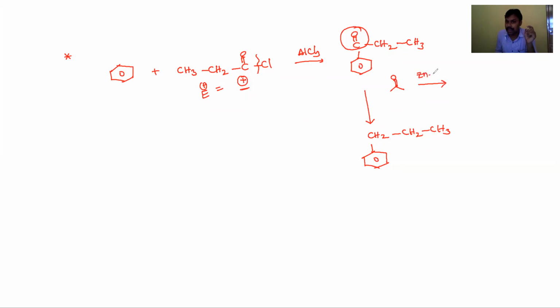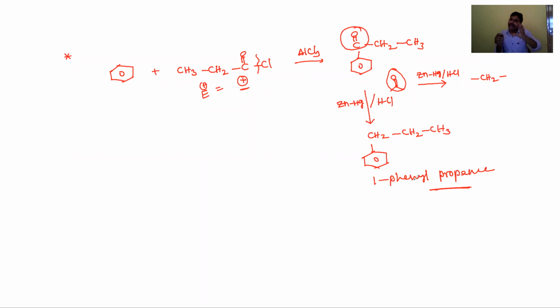Zinc amalgam, ZnHg with HCl, converts the C double bond O group into CH2. So when this compound is treated with zinc amalgam and HCl, I get 1-phenyl propane as the major product.